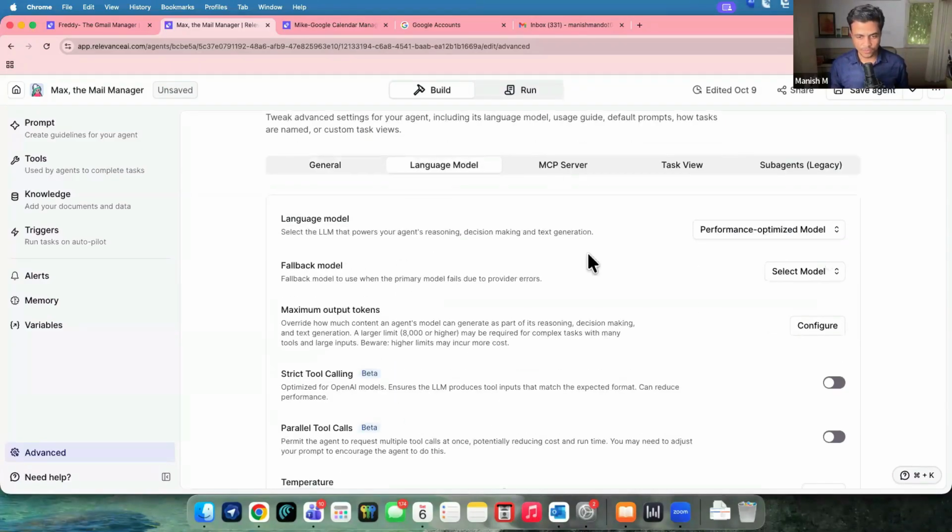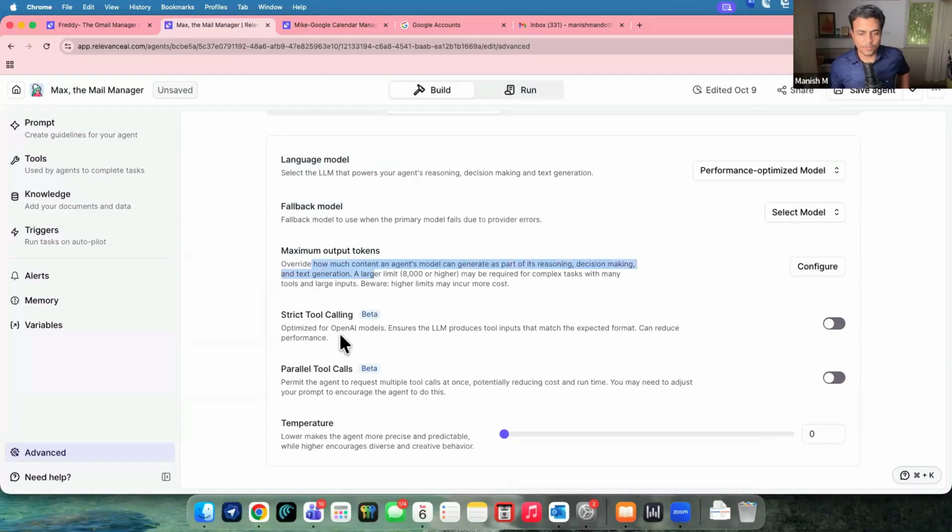In terms of LLM, we already configured it at the start, but you can have, see, it's coming from the previous setting, right? You can have a primary LLM and you can have a fallback model. So in case the agent reaches a particular token limit on the first LLM, it can switch to the second one, the fallback. Or if the first LLM is not responding for some reason, like you would have seen the day before yesterday, Claude was down for almost 2 hours. In that case, their APIs were not working at all, not the interface as well. So in those cases, if one LLM is not working, it can fall back to the second one and manage its own output. So the agent can stay live for a longer duration.